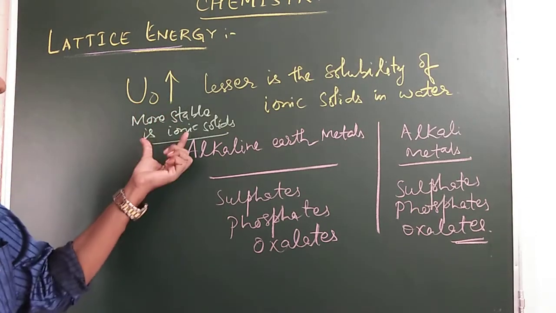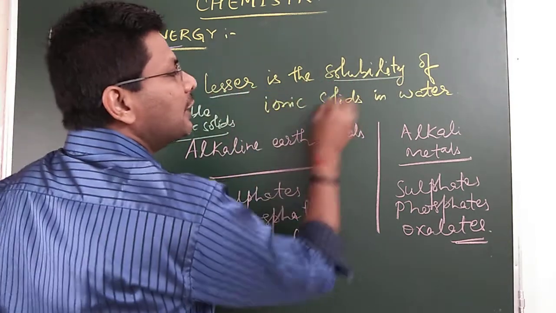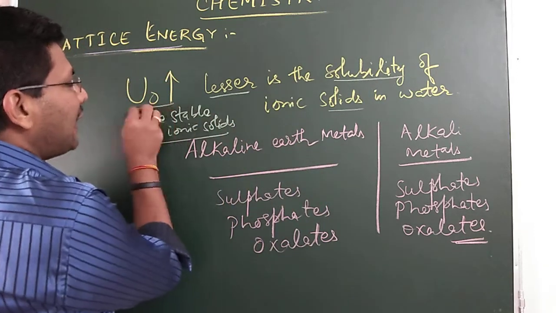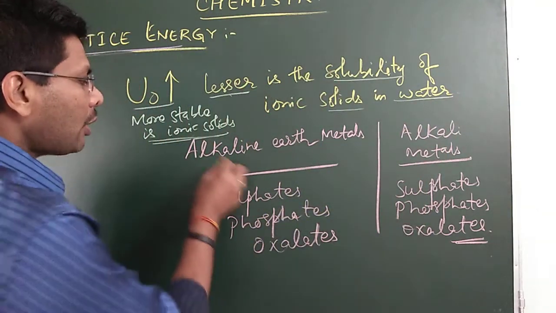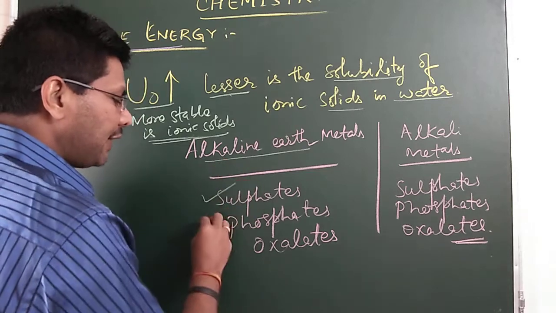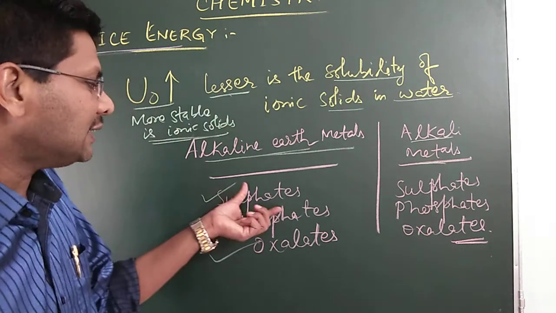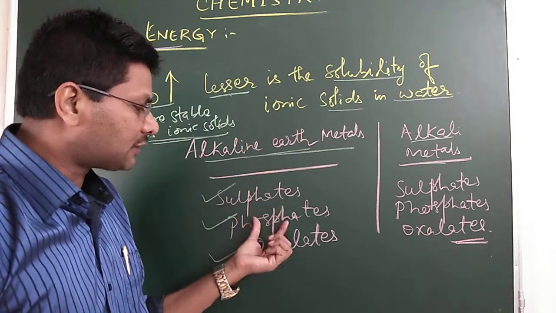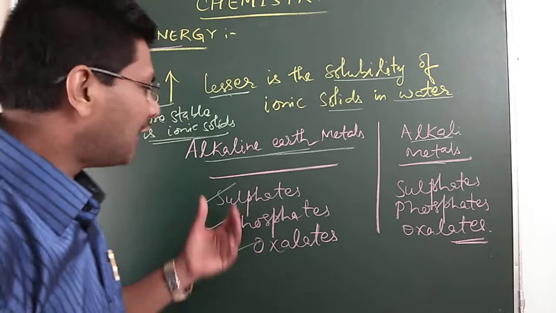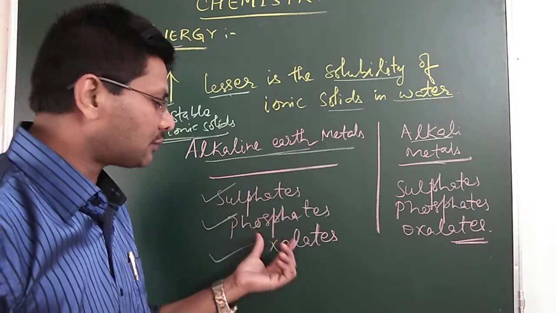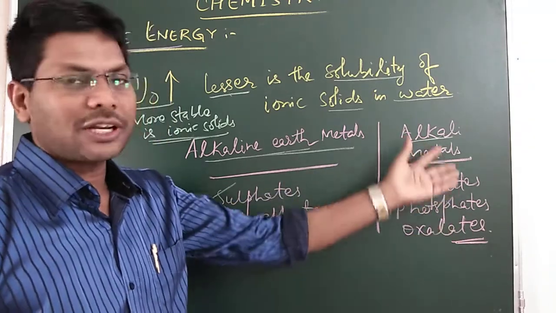So the higher the lattice energy, the more stable is the ionic solid, and the lesser is its solubility in water. So if we compare the solubility of sulfates, phosphates and oxalates of alkaline earth metals and alkali metals, we find that the lattice enthalpy of alkaline earth metal sulfates, phosphates and oxalates is more than that of sulfates, phosphates and oxalates of alkali metals. Therefore, the solubility of alkaline earth metal sulfates, phosphates and oxalates is less as compared to the solubility of sulfates, phosphates and oxalates of alkali metals.